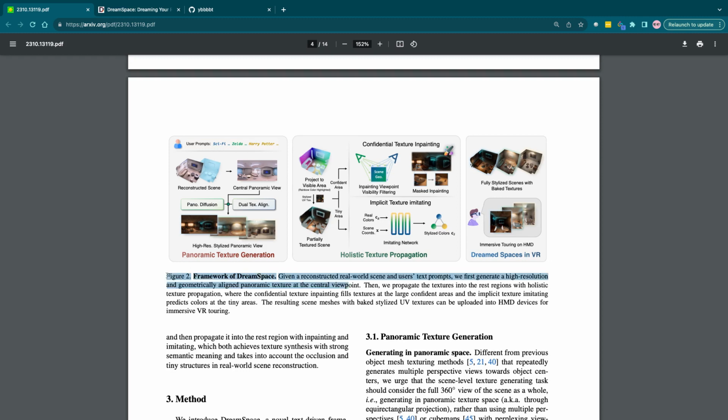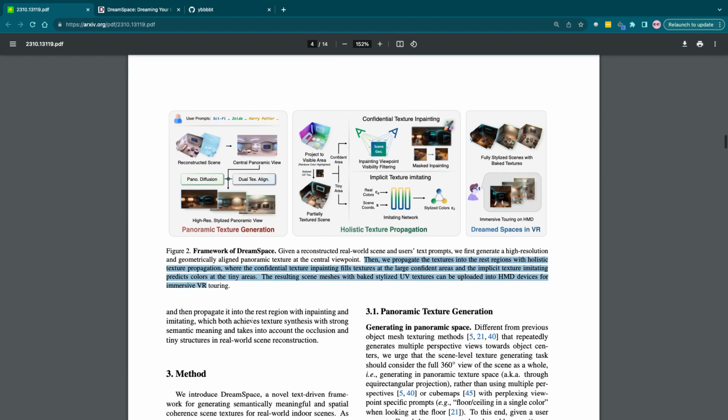So, the framework of DreamSpace. Given a reconstructed real-world scene and user text prompts, we first generate a high-resolution and geometrically aligned panoramic texture at the central viewpoint, which is the center of the space, I can imagine. Then they propagate the textures to the rest of the regions with holistic texture propagation, where the confident texture inpainting fills textures at the large confident areas and the implicit texture imitating predicts colors at the tiny areas. The resulting scene meshes with baked stylized UV textures can be uploaded into HMD devices for immersive VR touring.